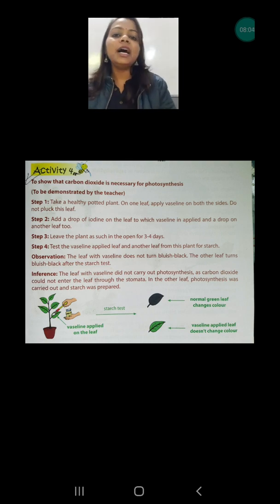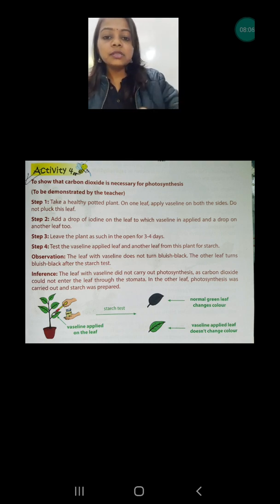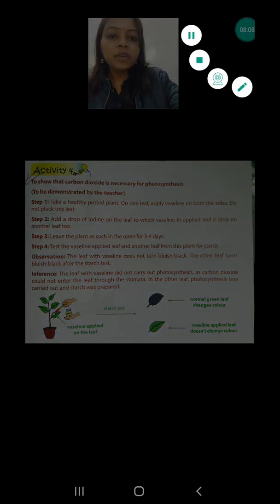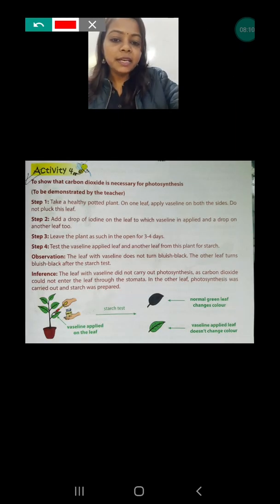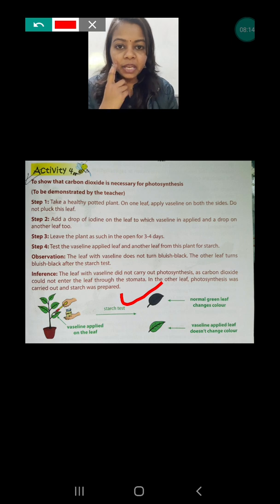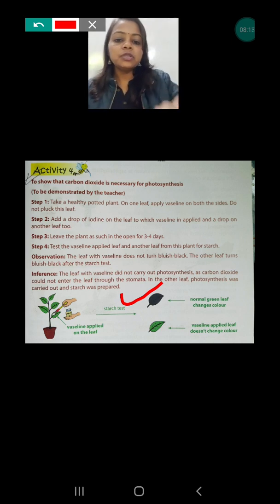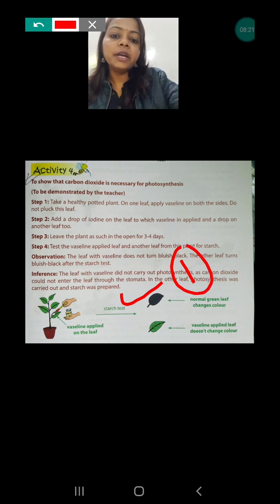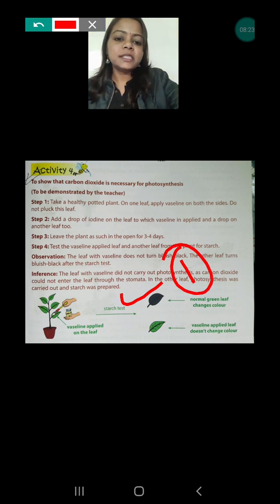So what we are proving through this activity is, if the pores are open, then carbon dioxide will be absorbed. Okay, so carbon dioxide is very important, because this is the first leaf where carbon dioxide was absorbed and this is the second leaf where carbon dioxide was not absorbed.